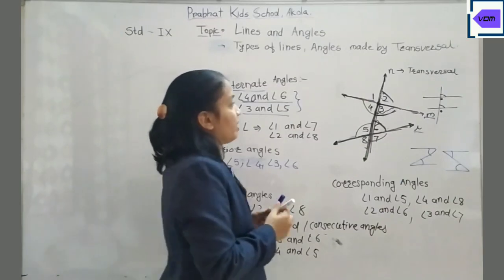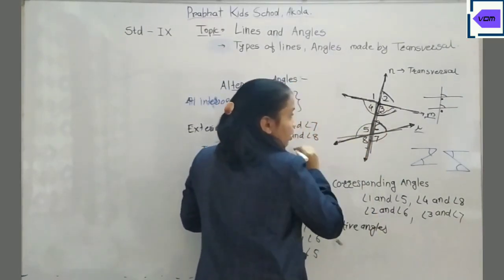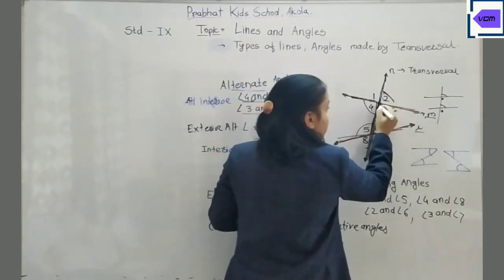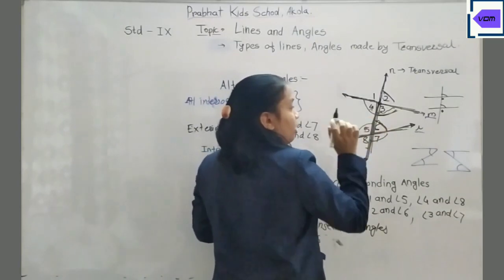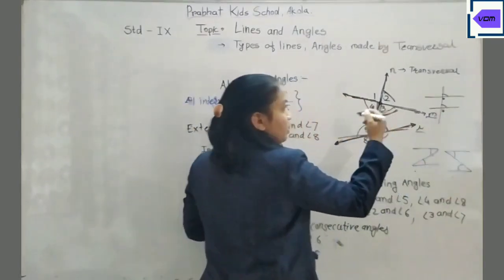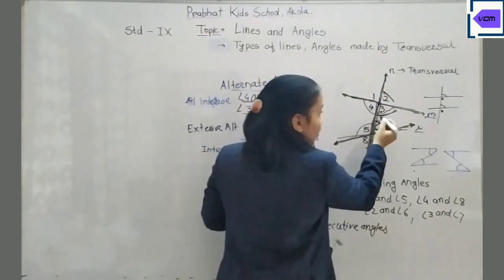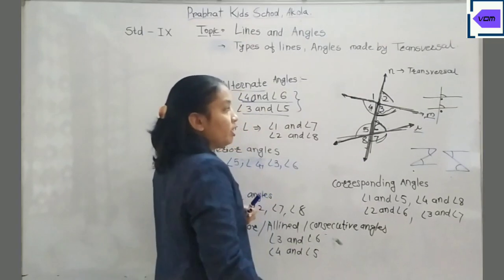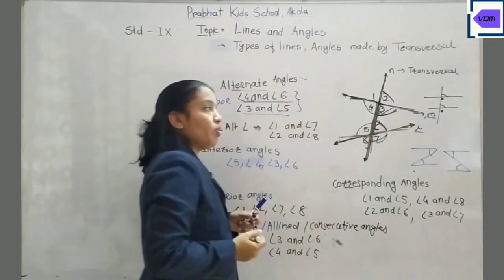Another, the co-interior angles, they are forming the C, a straight C or a reversed C. These are the co-interior or allied angles. So Z, opposite Z or mirror image of Z for alternate angles. Then F, above F or below F, these are the corresponding angles. And then C, these are the co-interior angles.